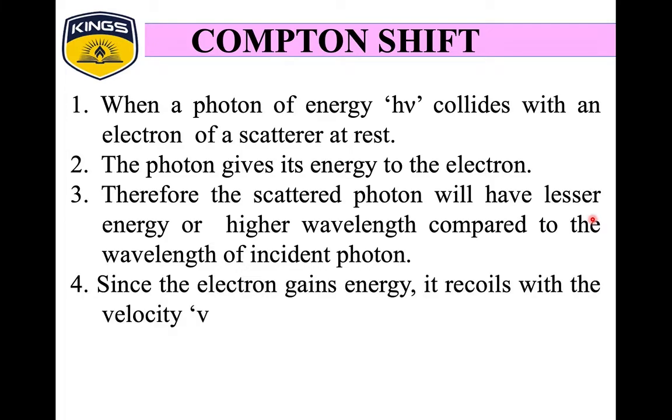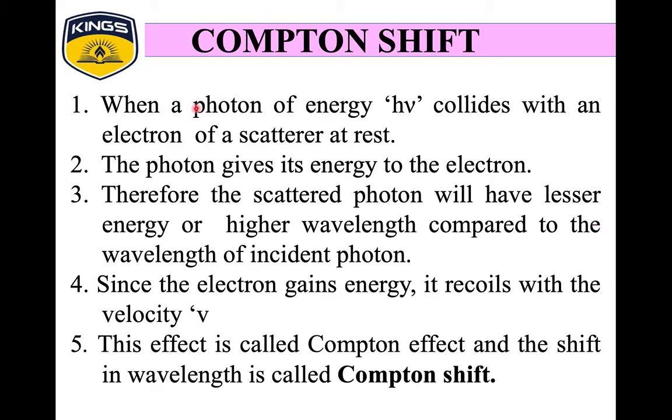Next, Compton shift. When a photon of energy collides with an electron of the scatterer at rest, the photon gives its energy to the electron. Therefore, the scattered photon will have lesser energy or higher wavelength compared to the wavelength of incident photon. Since the electron gains energy, it recoils with a velocity. This effect is also called Compton effect, and the shift in wavelength is called Compton shift.